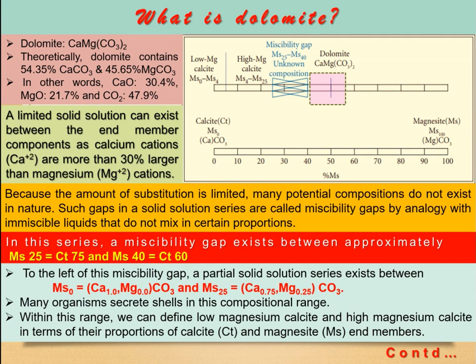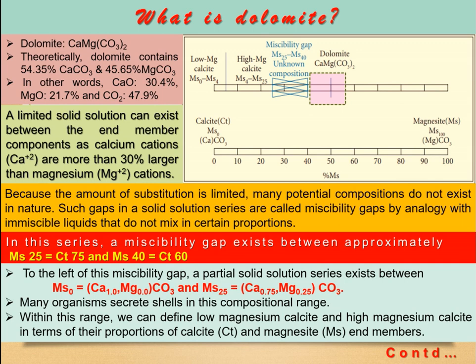High Mg means it will be around 55, not beyond that, and low Mg dolomite means it will be around 40, not below that. So it is a very restricted composition. MgCO3 must be within the 40 to 55% range, the remainder being calcite. That particular composition is called dolomite.